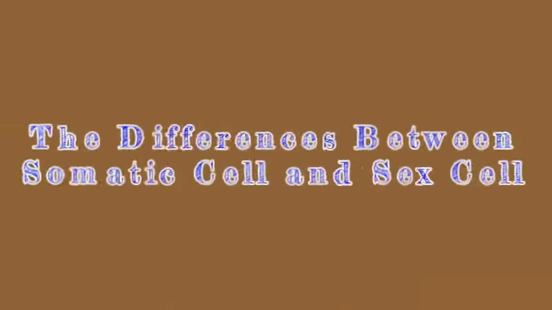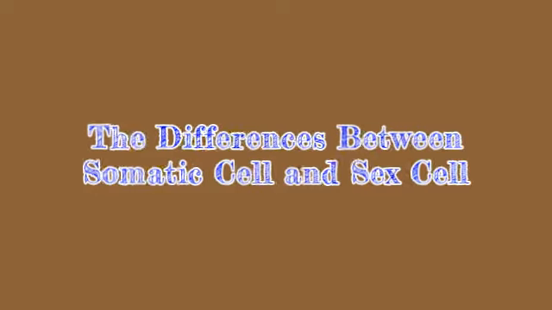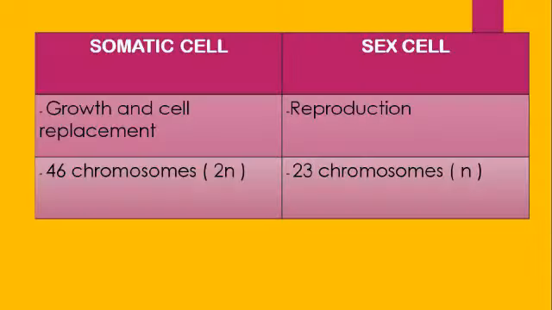The differences between somatic cell and sex cell. The somatic cell is involved in growth and cell replacement, while sex cells are involved in reproduction. Somatic cells have 46 chromosomes, while sex cells have 23 chromosomes.